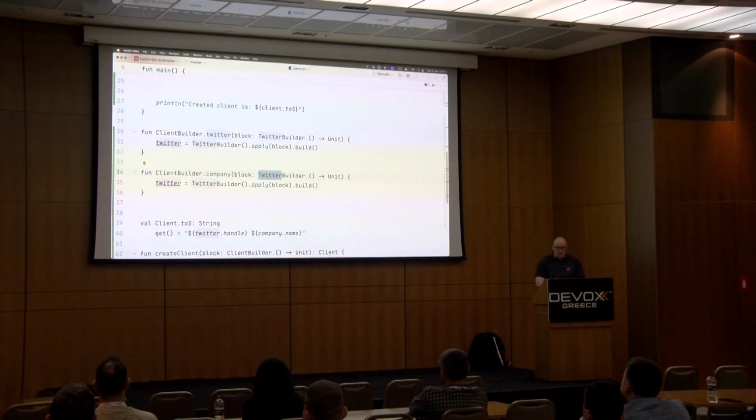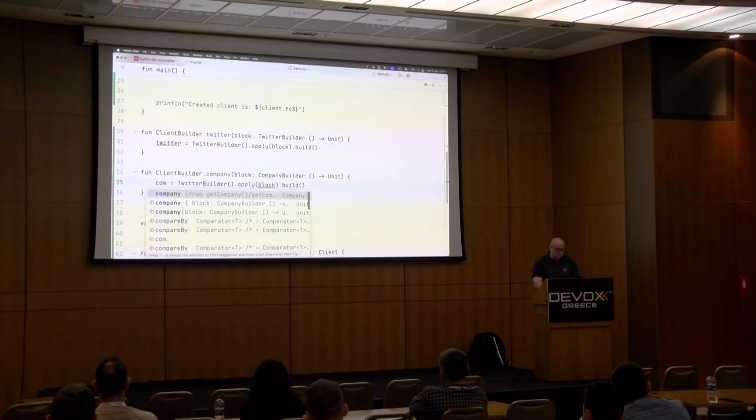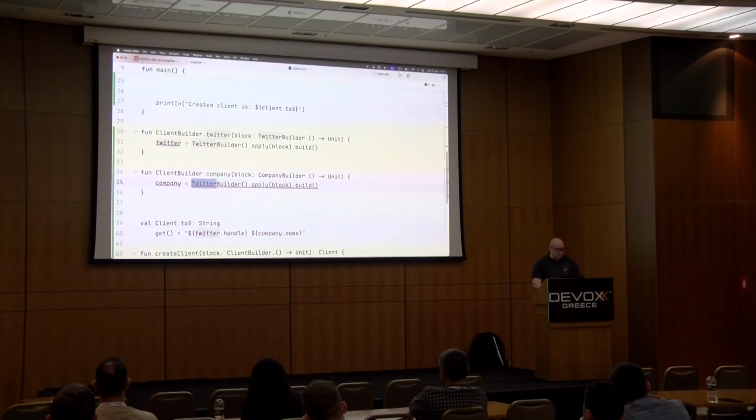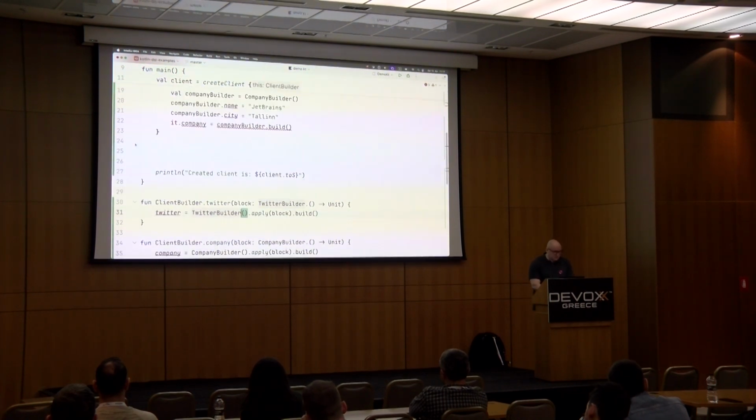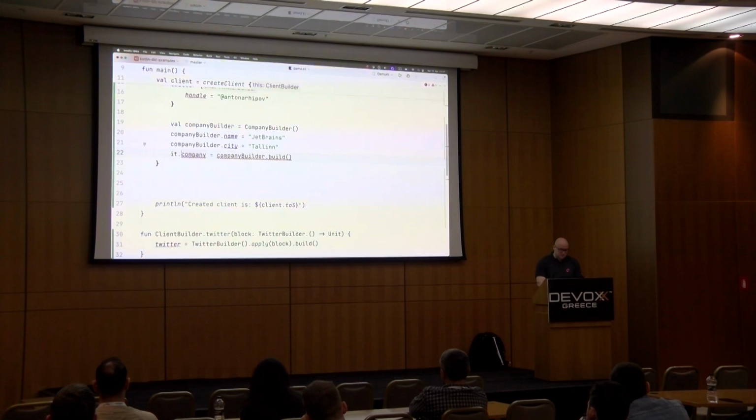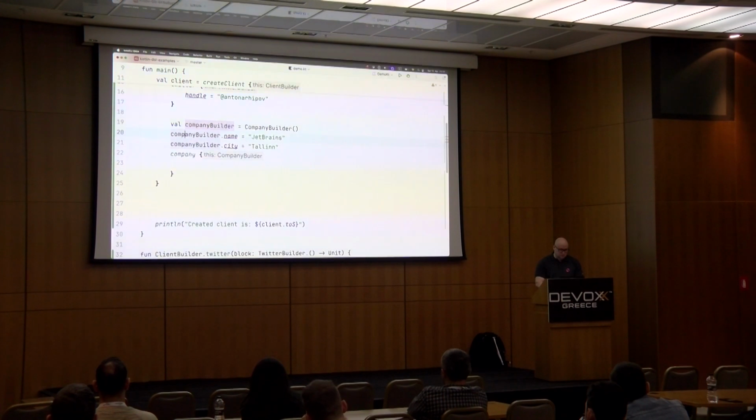It's going to take a block of code that is going to be executed within the context of the company builder. It's going to assign to a company field, and of course we need a company builder instance to do this. So now we have this function, and all that is left in this code is to move our statements inside the block and get rid of this variable that doesn't exist anymore. So you get the idea.